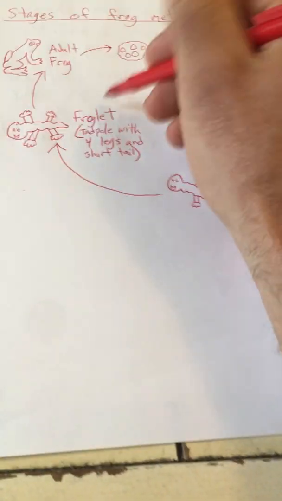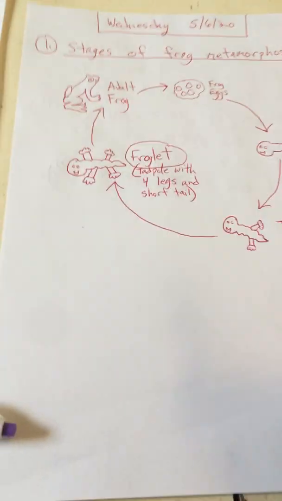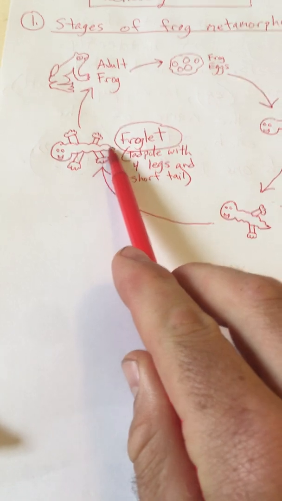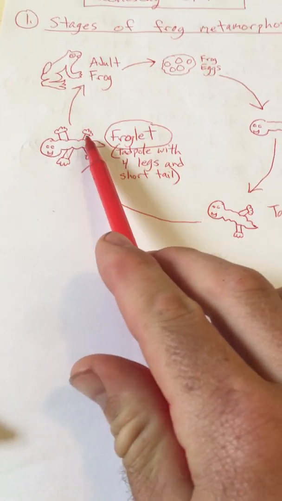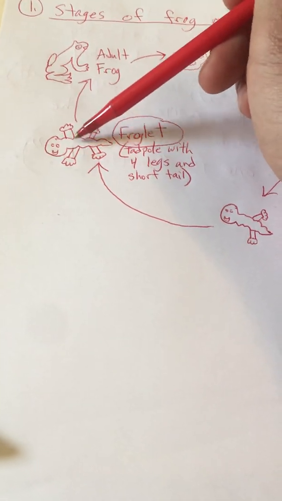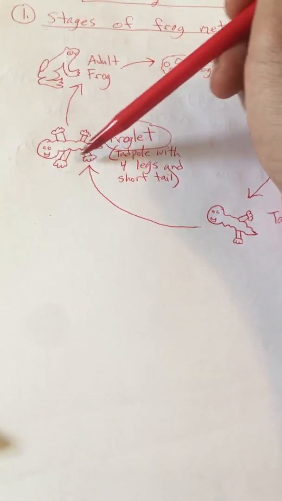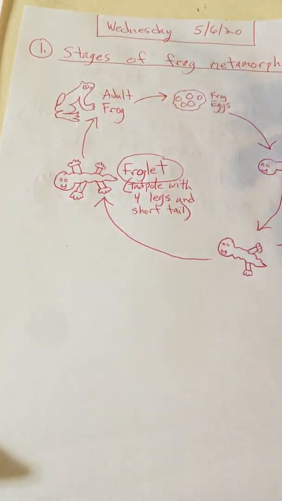Then, this is actually a new word that I just learned, or maybe I learned it when I was a kid and forgot, but it's a froglet. A froglet is really a tadpole with four legs, and it still has part of its tadpole tail. It already had the two back legs. It now has two front, I guess you'd call them arms, right? They're arms. So that is a froglet, which will then eventually change completely into an adult frog.